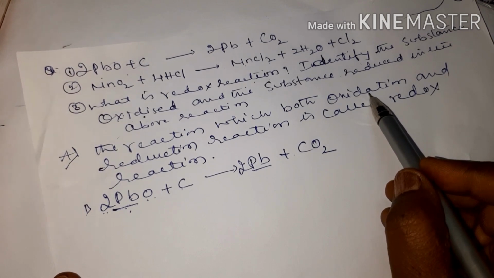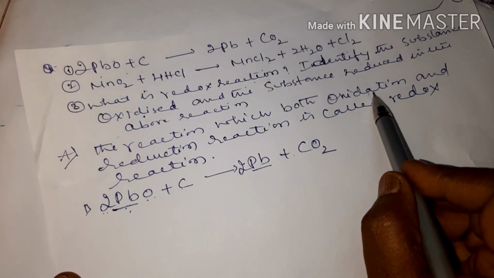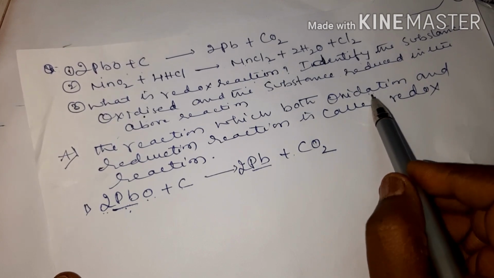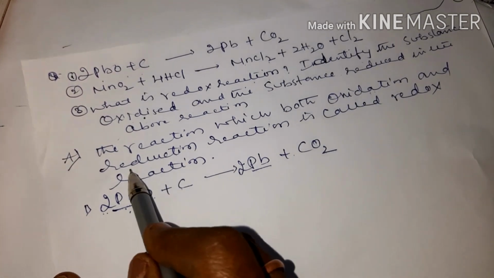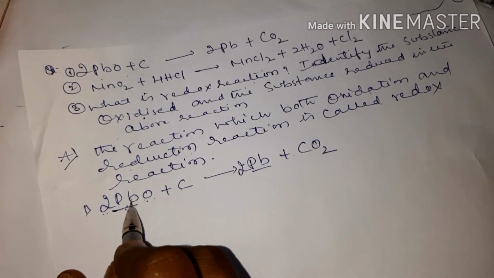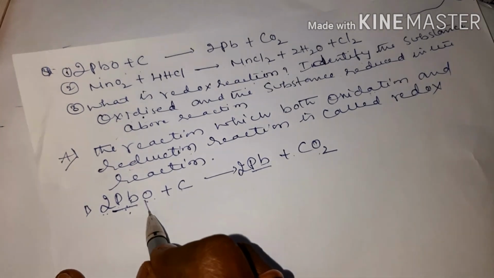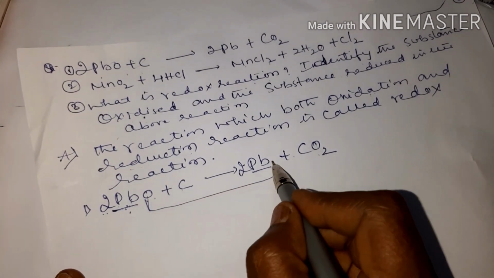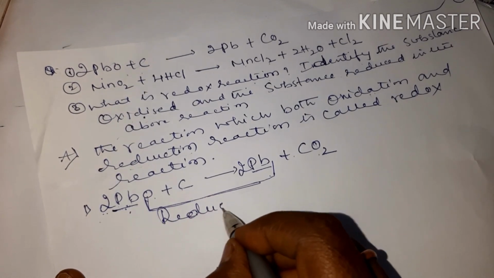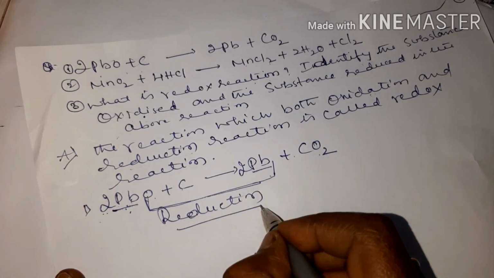Addition of oxygen is called oxidation reaction. Removal of oxygen is called reduction reaction. Now here, from lead oxide oxygen is removed. So this is called removal of oxygen, or reduction reaction.